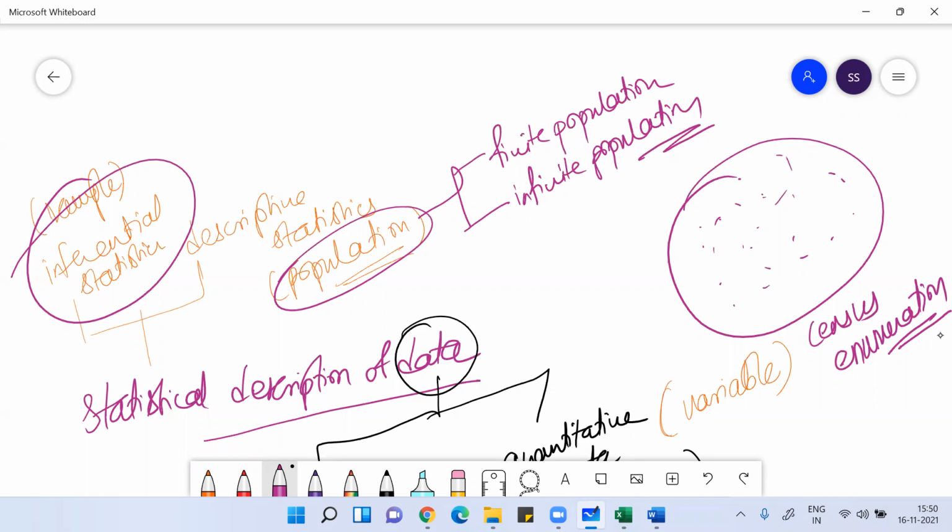Then pie chart, you know about pie chart, a circular form of representing the data. Then graphical presentation of data can be frequency polygon, frequency curve, histogram, and ogive. Ogives are of two types: less than ogive and more than ogive. The ogive concept comes whenever we talk about cumulative frequency. The point where the less than and more than ogives intersect is called the median. We can find the mode graphically by working on a histogram.